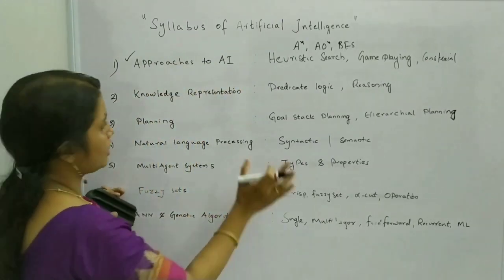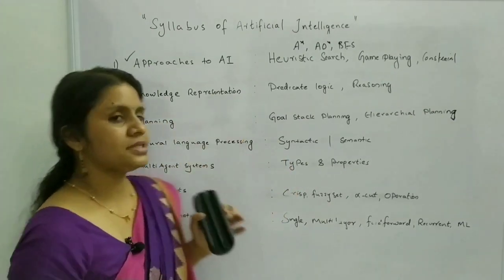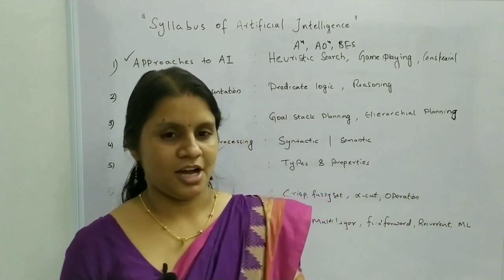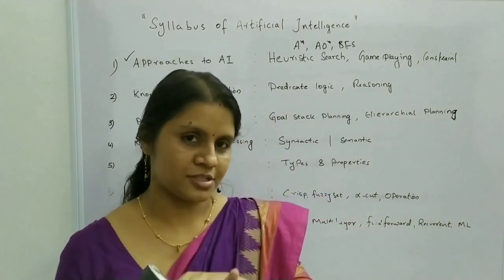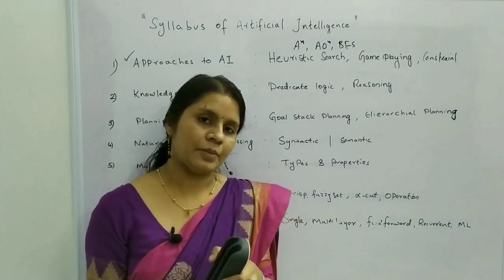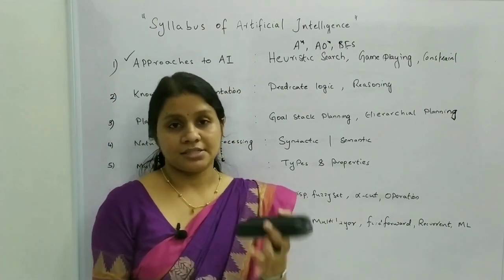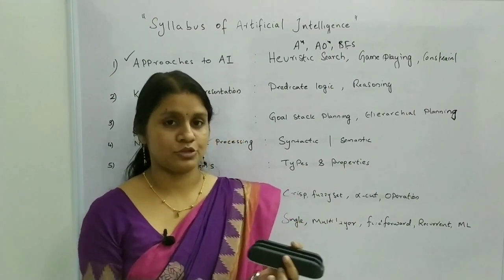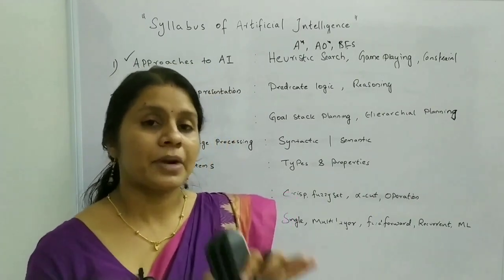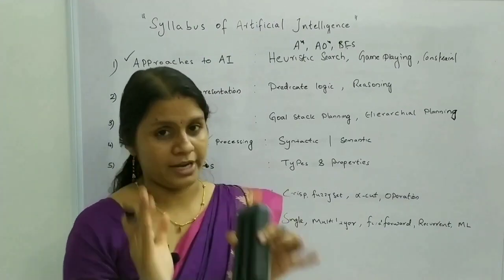Next, the second topic is knowledge representation. How the computer processes knowledge in artificial intelligence. Several approaches for knowledge representation are there. It includes semantic networks, frames, and scripts. Among that, predicate logic is the most important one and should be focused on well.